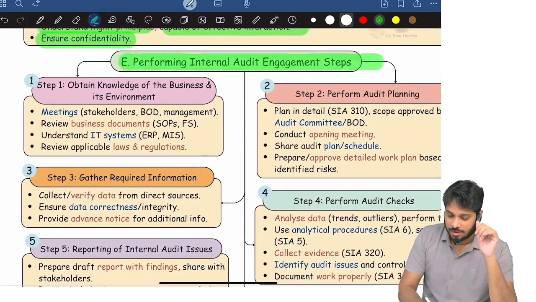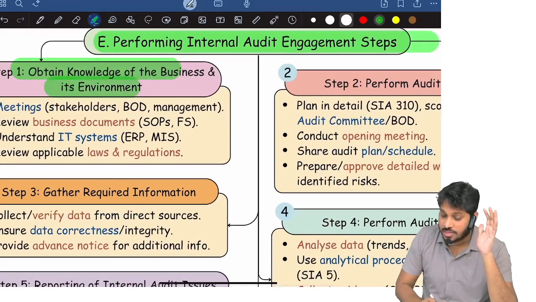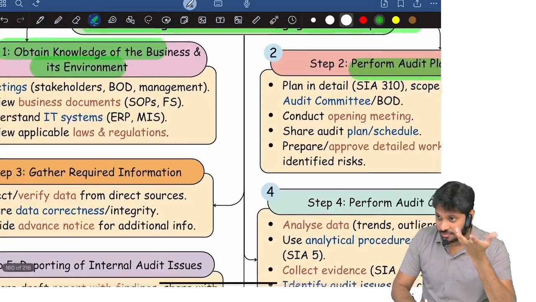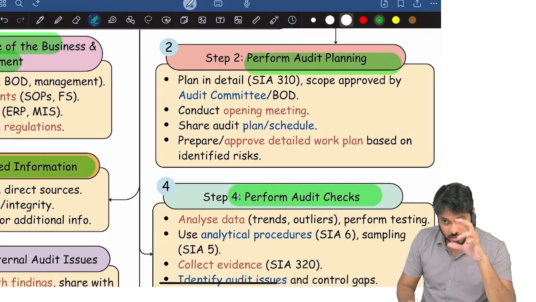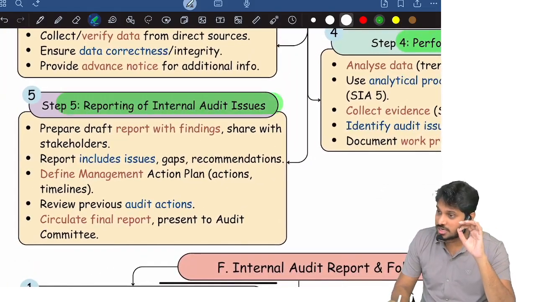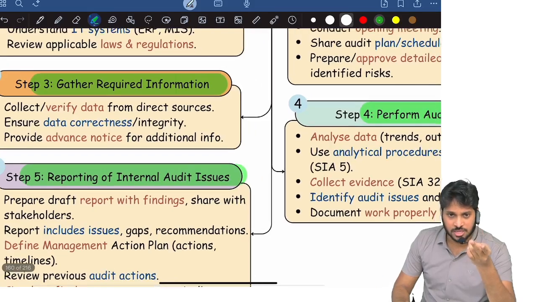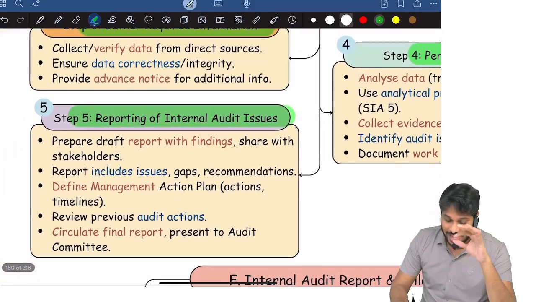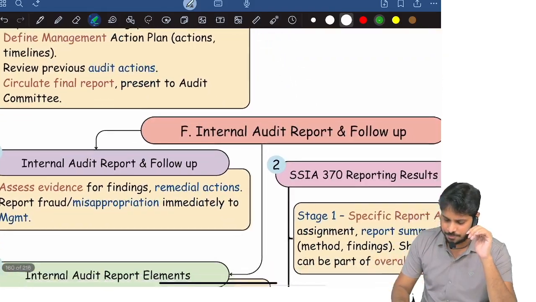Then finally, performing the internal audit engagement. There are steps in internal audit. First, get the knowledge of the environment, perform the planning, like first design the plan, gather the required information, perform the audit checks, nothing but perform the audit procedures, and report the internal audit issues. Finally, there are a total of 5 steps involved. Understand the entity, plan, gather the information, perform the procedure, and report it. Any of these steps can be asked as a direct question, which is actually an easy point. You can read that later, it is easy.